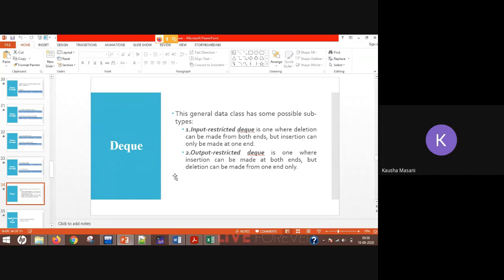We had seen types of DQ: input restricted and output restricted. Input restricted DQs are what? Deletion can be done from both the ends, insertion from just one end. You can remember it like this: input restricted means insertion from one end only. What is remaining? Deletion, so deletion from both the ends. Output restricted means deletion from one end only. What is remaining? Insertion, so insertion from both the ends. That is how you can remember input restricted and output restricted.